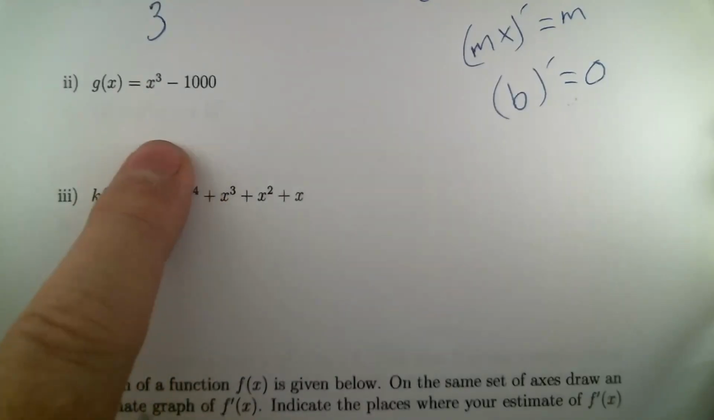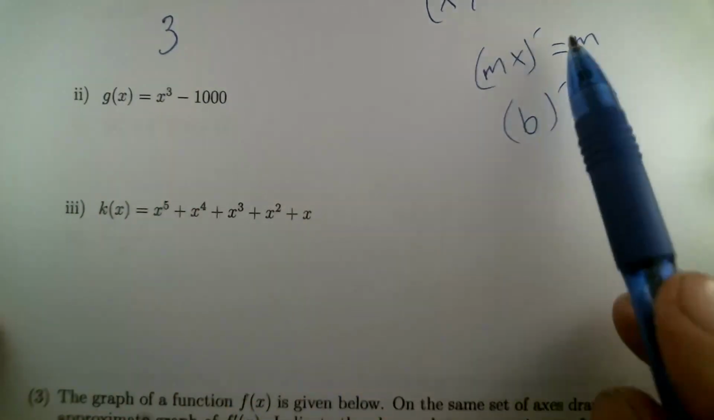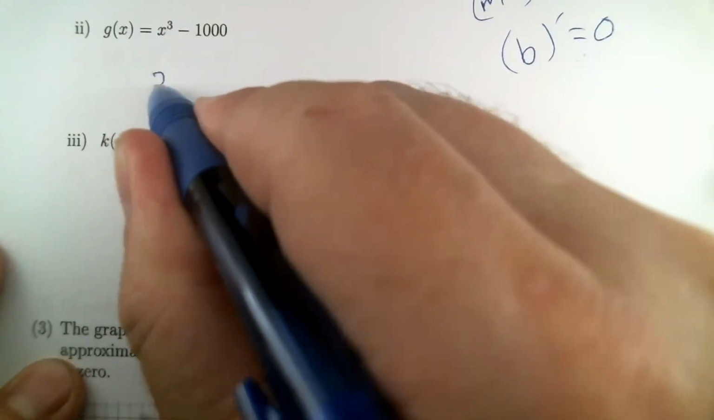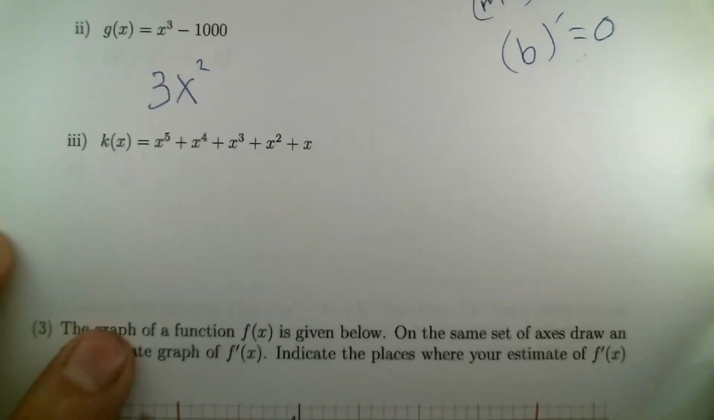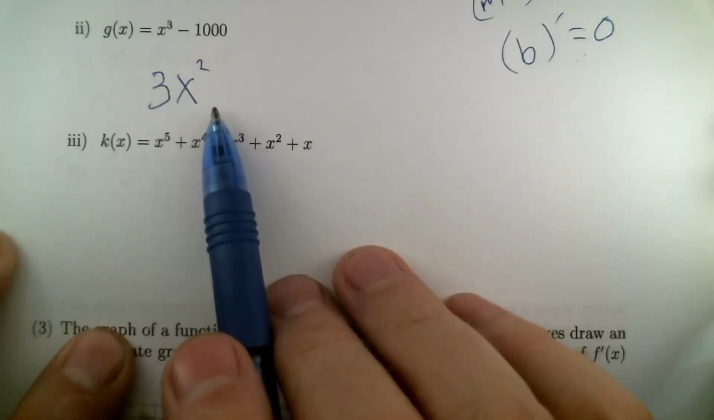Next one, x cubed minus 1,000. Well, x cubed really needs this power rule, right? We'll take the 3 out front and reduce the exponent to a 2. The minus 1,000, that's a subtraction of a constant, so it's gone. You don't have to do anything with that either.